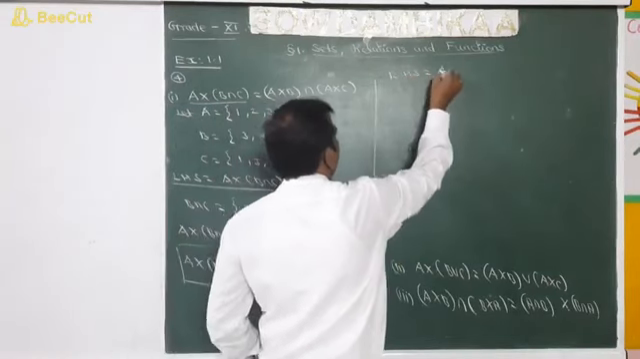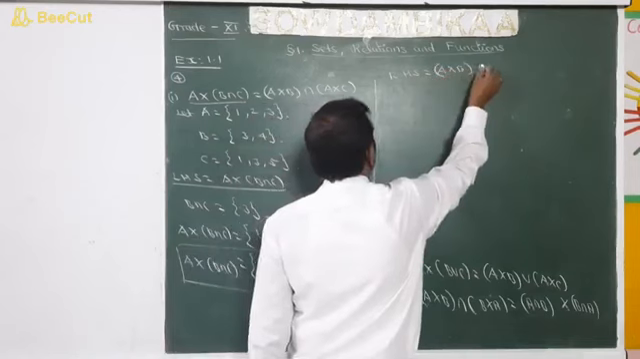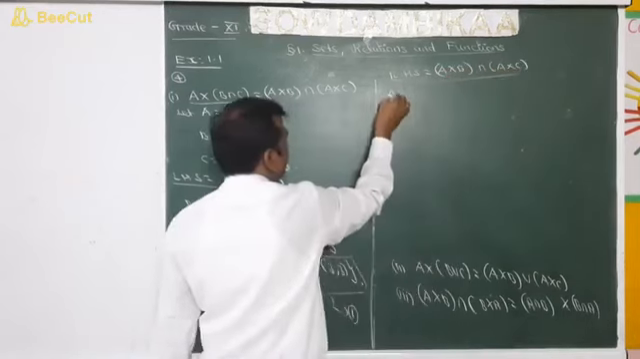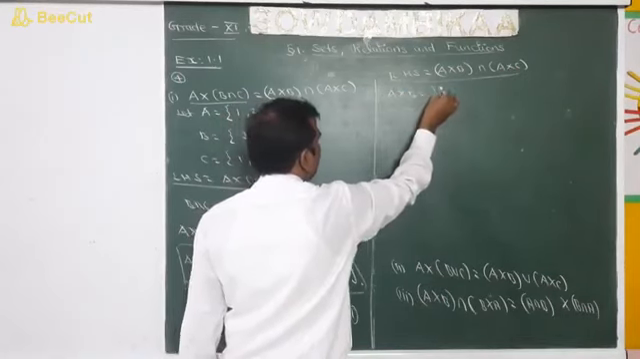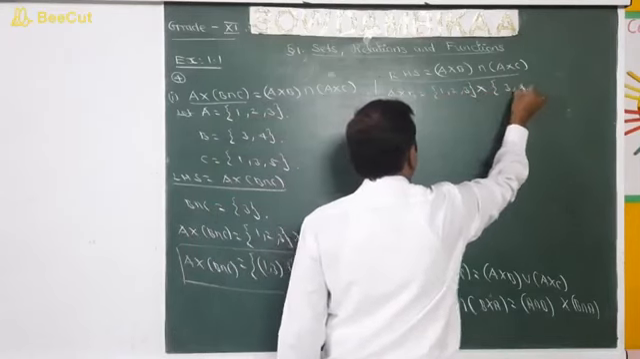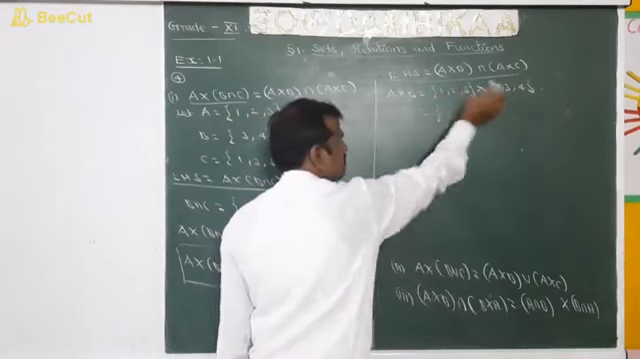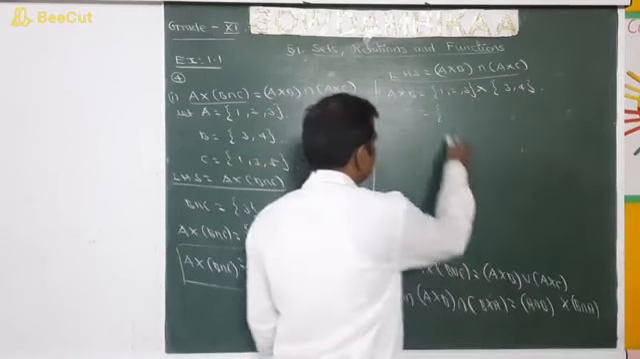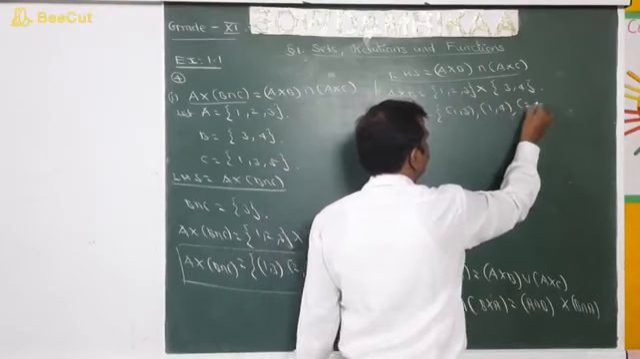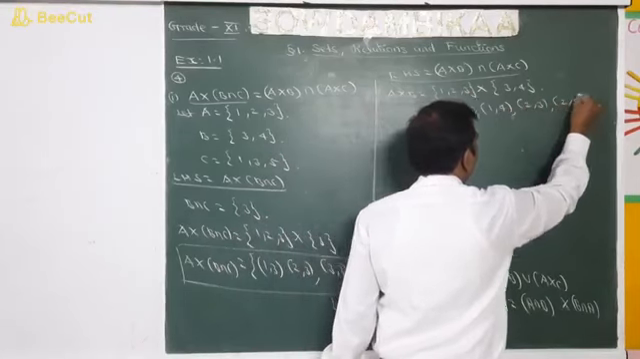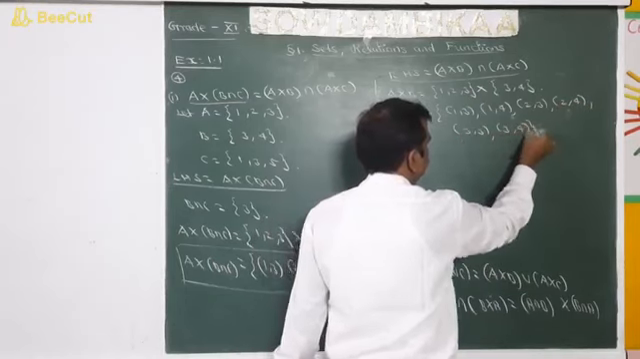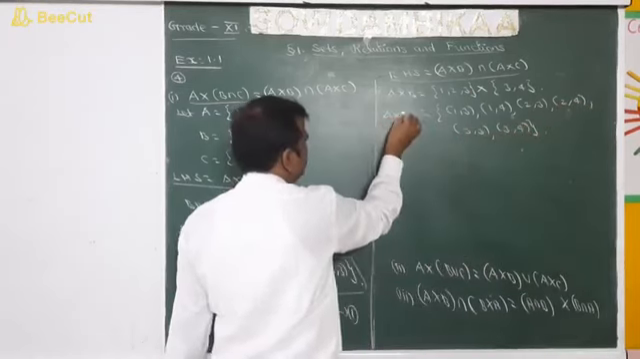What is RHS? (A cross B) intersection (A cross C). What is A cross B? What is A? 1, 2, 3 cross. What is B? 3, 4. So we take 1 and pair it with 3 and 4, that is (1, 3), (1, 4). Next we take 2: (2, 3), (2, 4). Next we take 3: (3, 3), (3, 4). So this is A cross B.